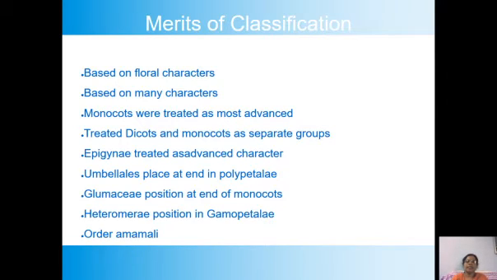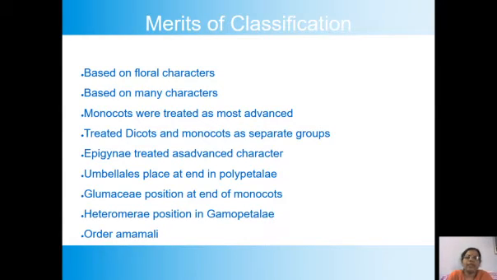But they have taken characters from the other parts of the plant also. If you look at the difference between dicots and monocots, dicots have reticulate venation and monocots have parallel venation. That means they took that character from the leaf, a vegetative part. Even the root: taproot system, adventitious root system. Some depend upon the character of the fruit. Still, mostly they have taken characters from flowers.